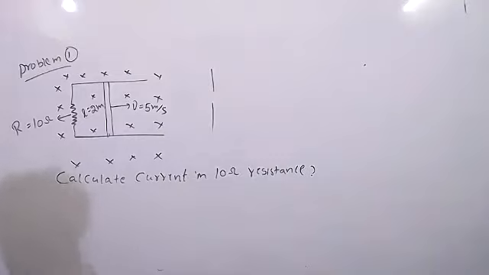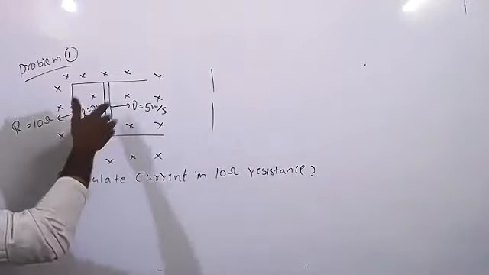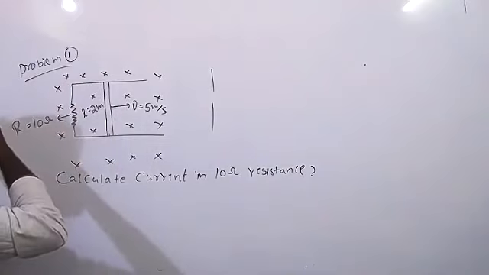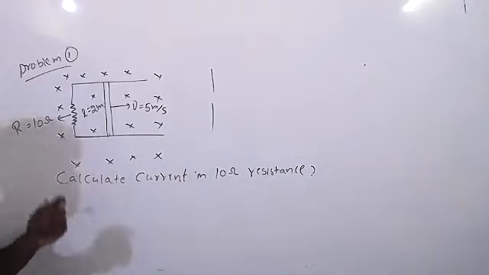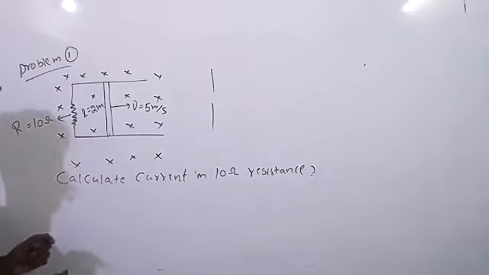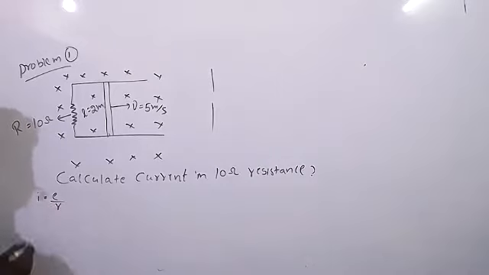Now see, calculate current in the 10 ohm resistance. It looks like a rail track. So if you want to calculate current, we know current equals E by R or V by R. Formula we know.